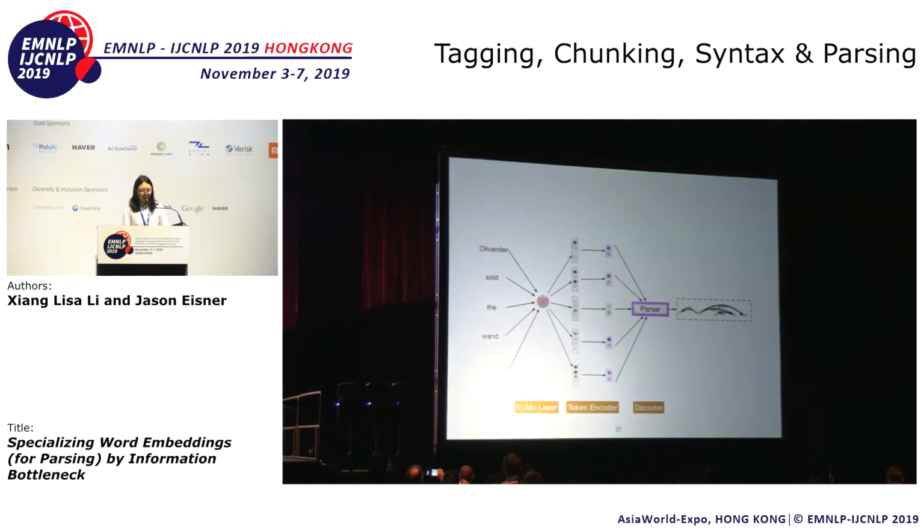Note that there is a slight disparity. The output of our token encoder is a Gaussian distribution over specialized tagging or over specialized embedding vectors, or a multinomial distribution over discrete tags. But the input of the parser isn't a distribution. It's a specific vector or tags. Our objective requires us to average parse log likelihood over the distribution, so we need to sample and average. Because we have a sampling step in the forward pass, we will have to consider how to estimate the stochastic gradient in the backward pass.